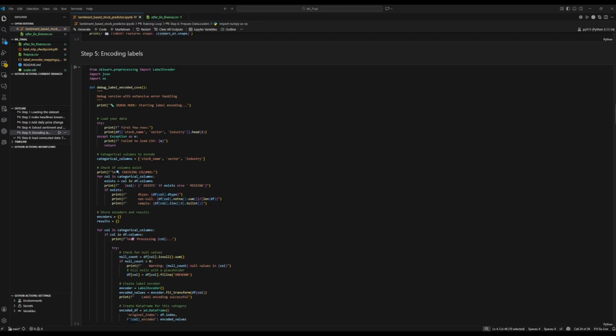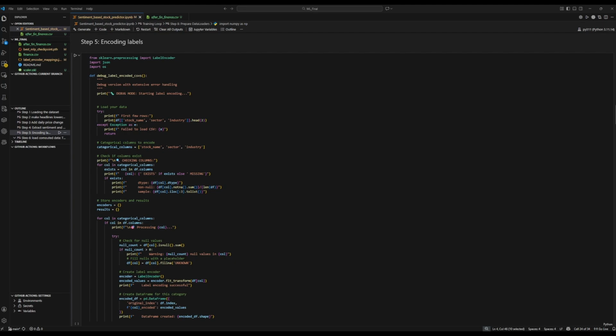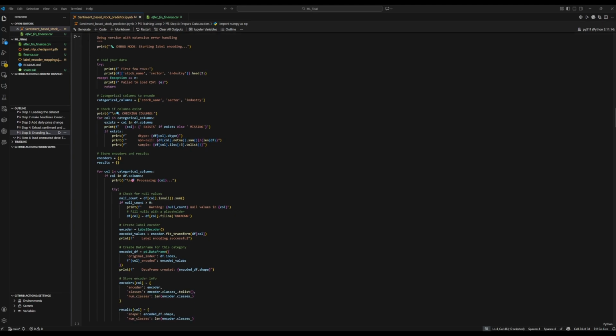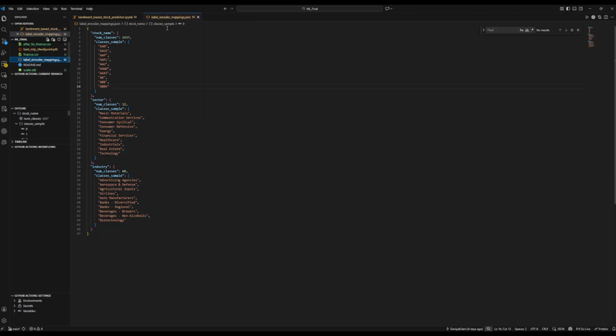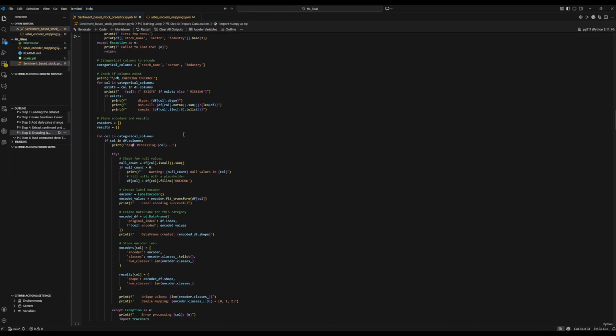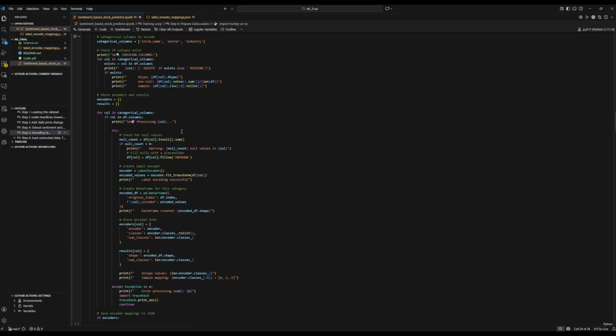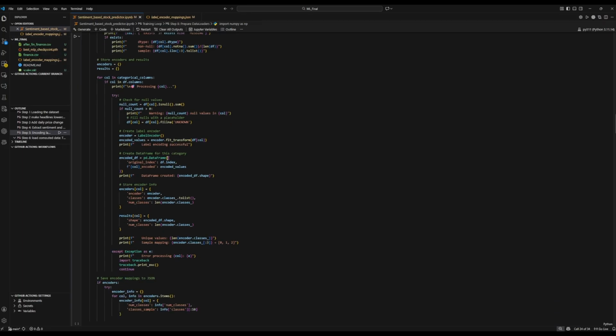Here we are encoding certain labels like the stock name, sector, and industry. We map it out to label encoder mappings over here. Let's go back. We append these encoded values onto our after finance data frame.